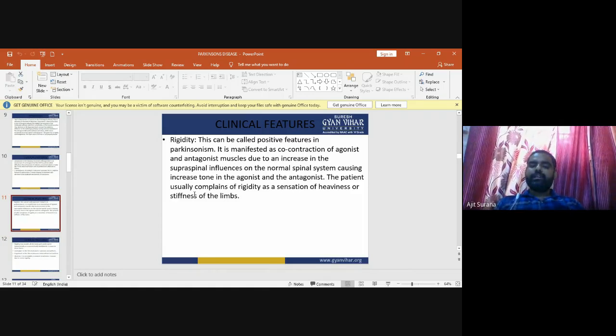Now, the second clinical feature is rigidity. Rigidity is a positive feature in Parkinsonism.